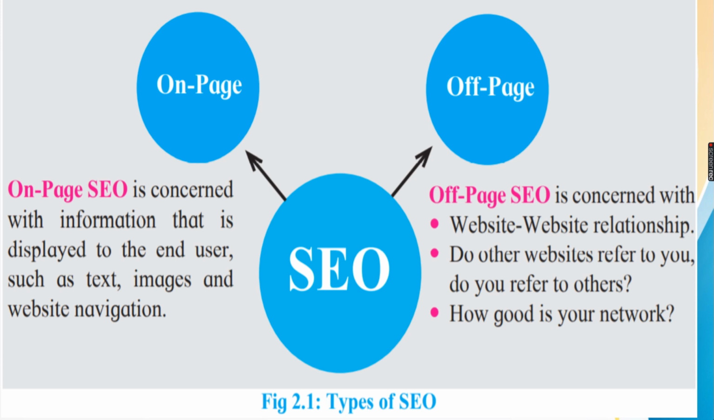Now, on-page, how is it described? On-page SEO is concerned with information that is displayed to the end user, such as text, images, and website navigation. So it talks about how the website appears to the end user. It will have a title, for example Amazon, some tagline of Amazon, then the search bar, then the list of products, then flashes of offers and discounts. That goes on, and the website should also have navigation. Now, for example, Google always had a very popular advertisement like that.